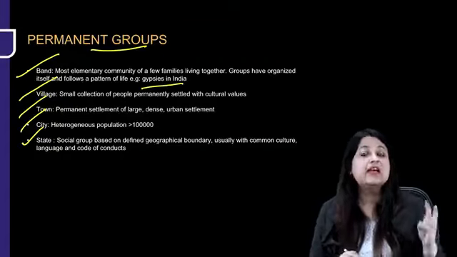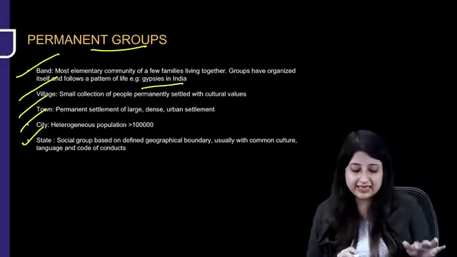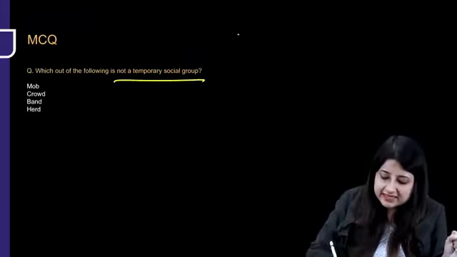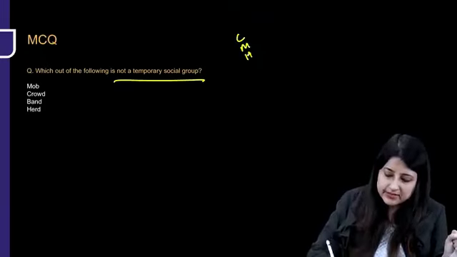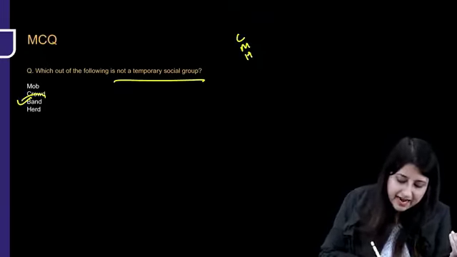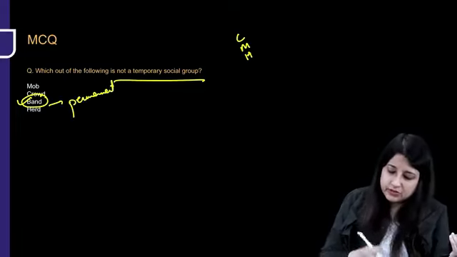Example, gypsies in India. So remember what are the temporary groups and remember what are the permanent groups. Okay, they can come in your exams. So see which of the following is not a temporary group. Like I said, crowd, mob, herd. ठीक है, CMH. Okay, whatever way you want to remember. Band is something which is permanent. Okay, band is something which is permanent.